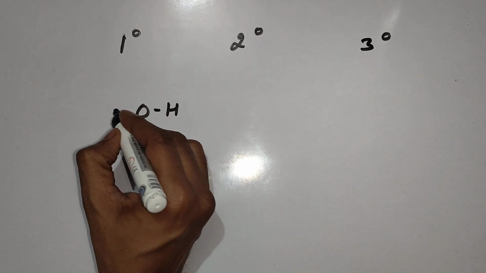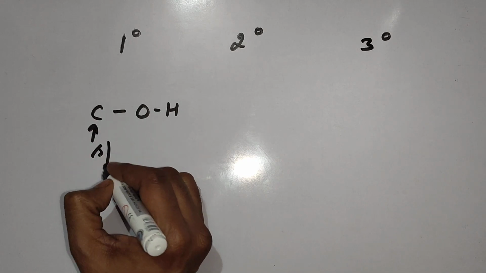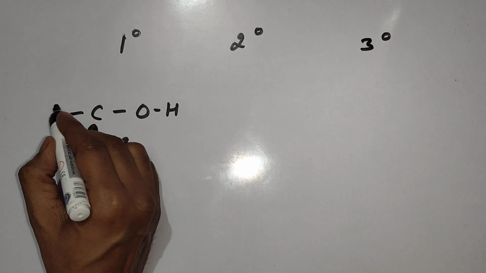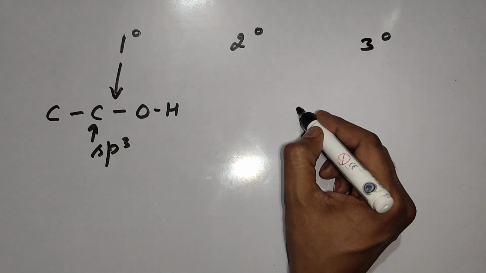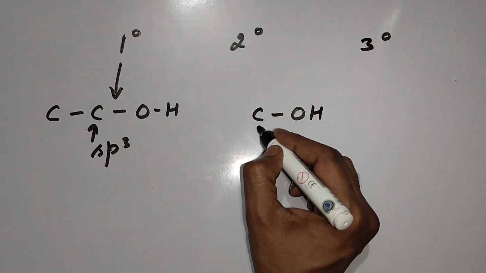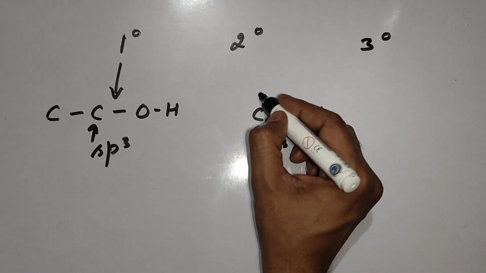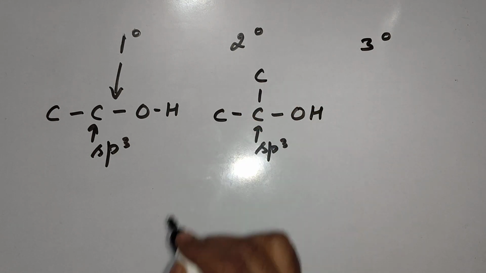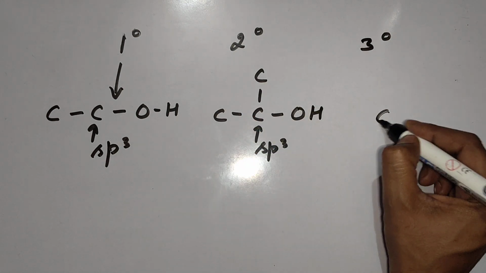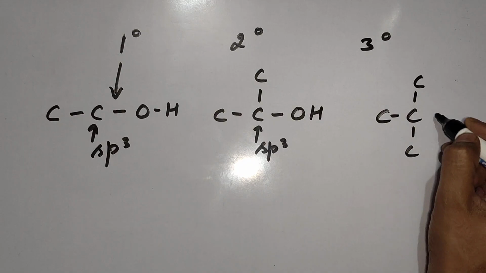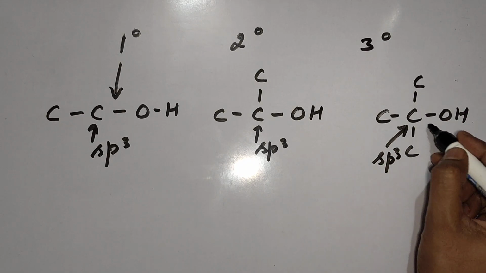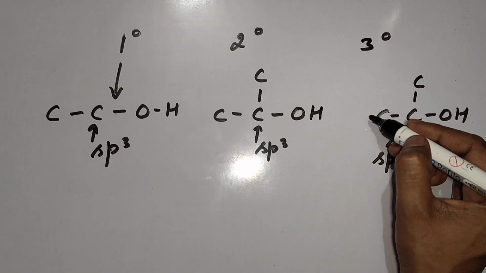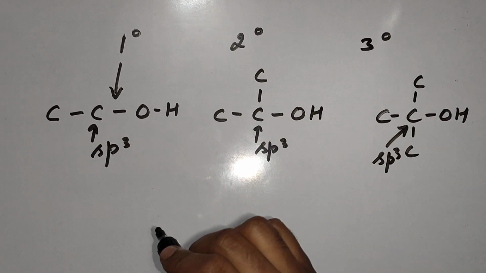OH is connected to an sp3 hybridized carbon which is further directly connected to one carbon. Such cases are 1 degree alcohol. OH connected to an sp3 hybridized carbon which is further directly connected with two carbons. This is 2 degree alcohol. The sp3 carbon which is connected to OH is further directly connected with 3 carbons. This is 3 degree alcohol.